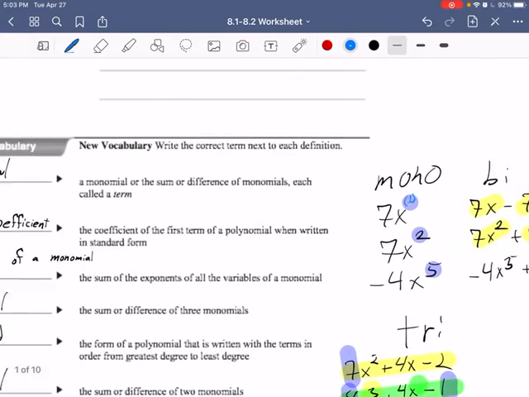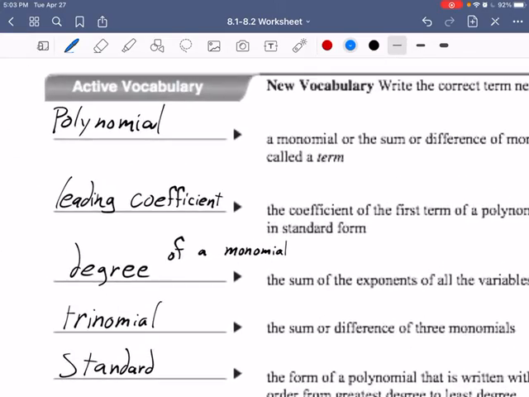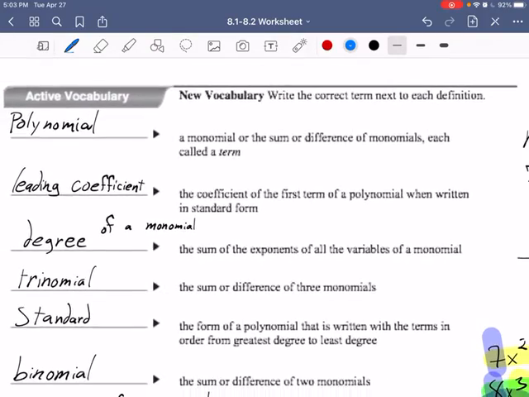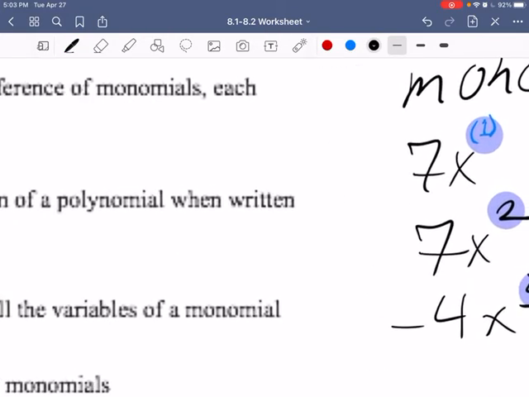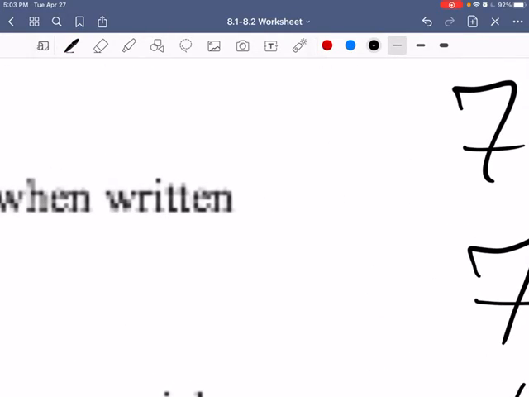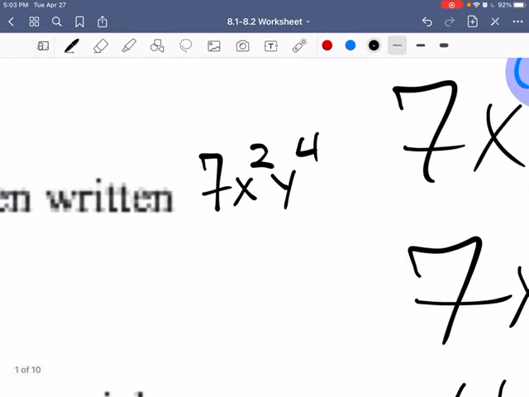So the degree of a monomial is the sum of the exponents of all the variables of a monomial. So that could be seen if you're looking at a monomial that's like 7x squared y to the 4th. Okay, the degree would be the sum of these. That would be the degree, so the degree would be 6.